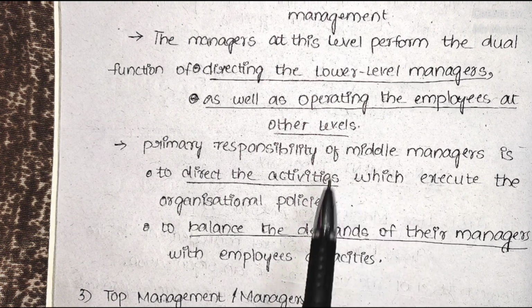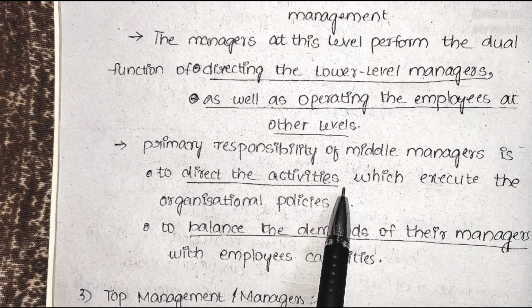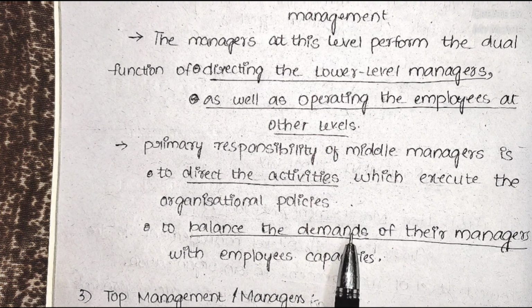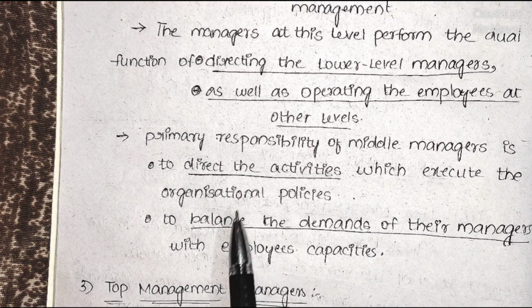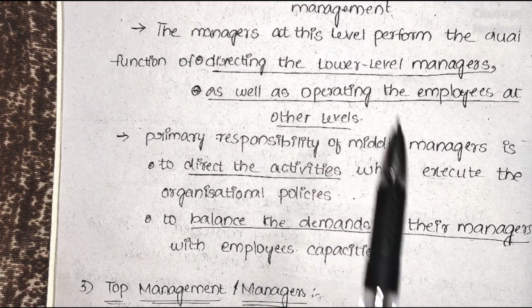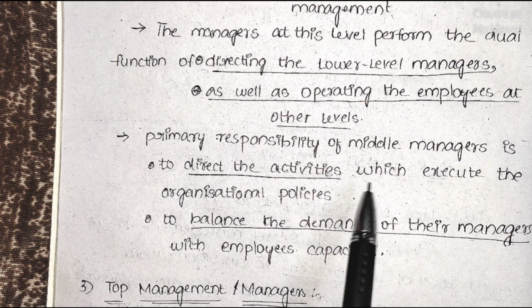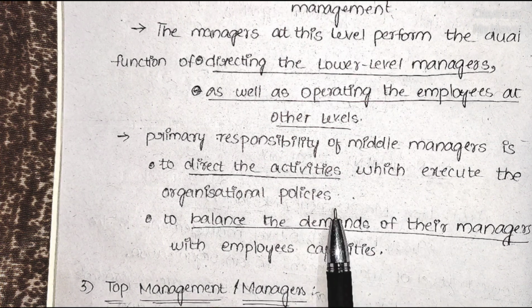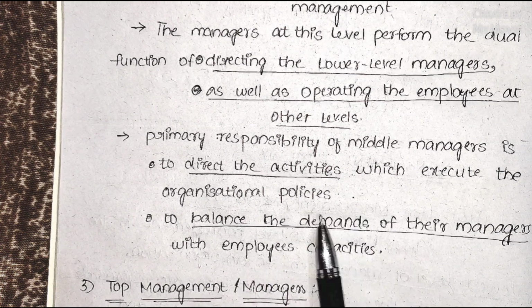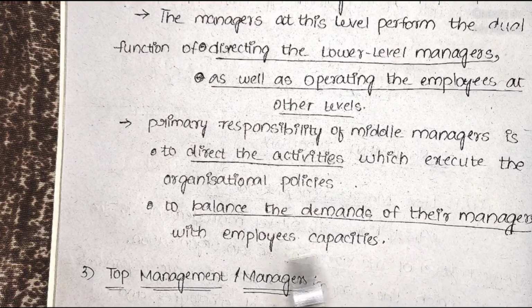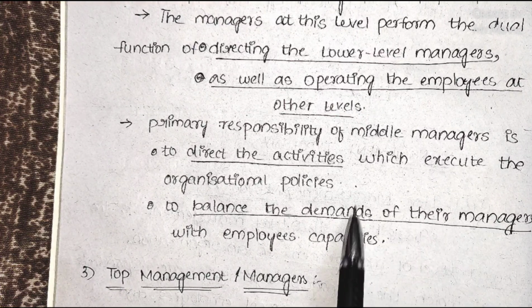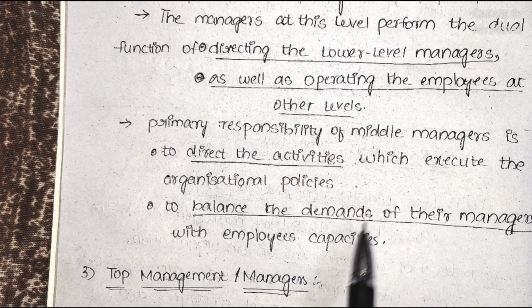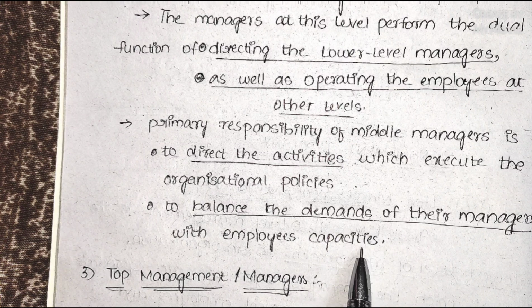These are the people who are directing various levels of the organization and also executing the organizational policies. These are also the managers who are responsible for the execution of the organizational policies, and also to balance the demands of their managers with the employees' capacity.